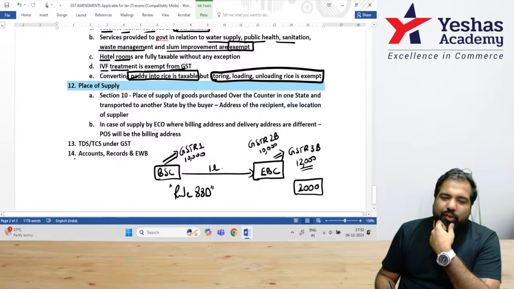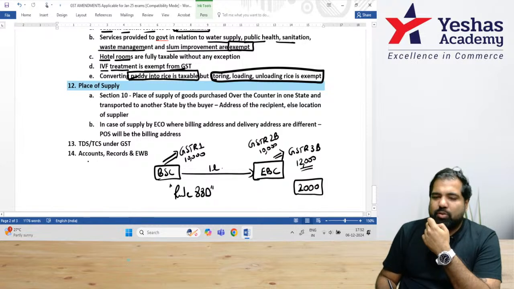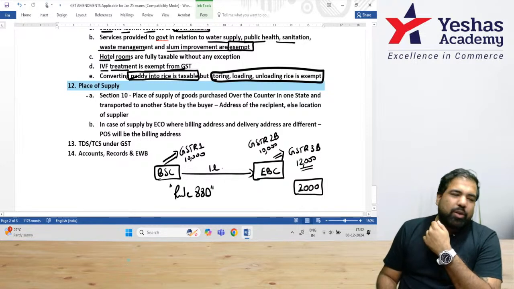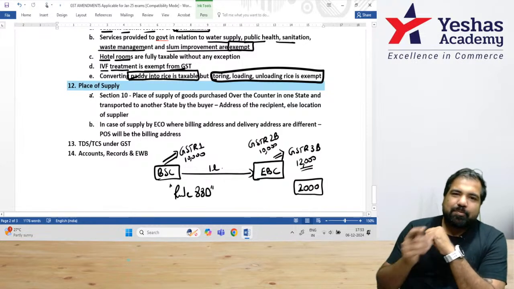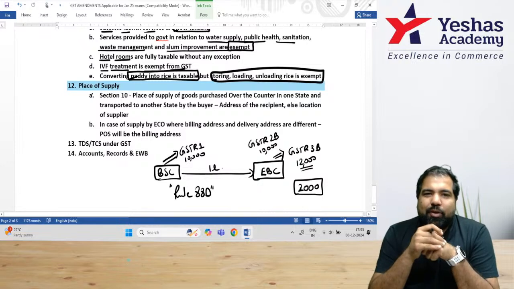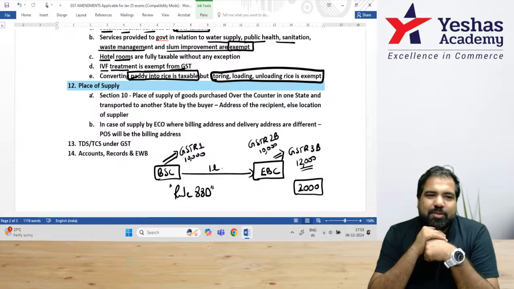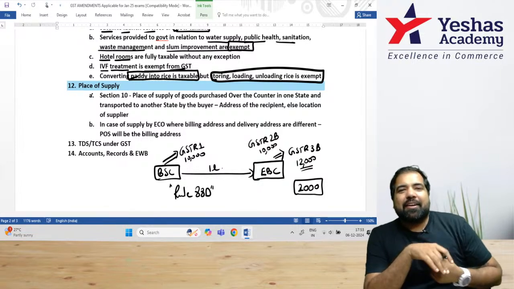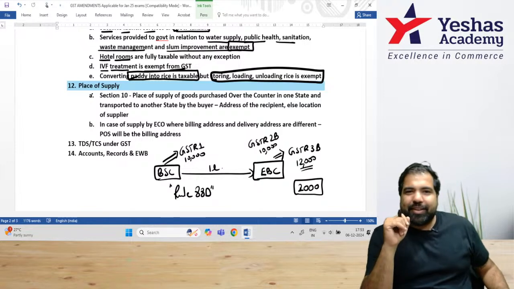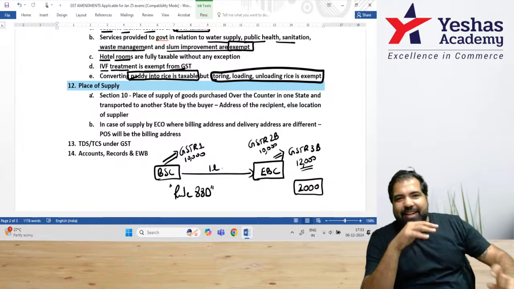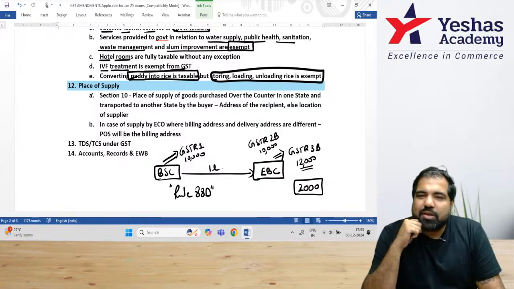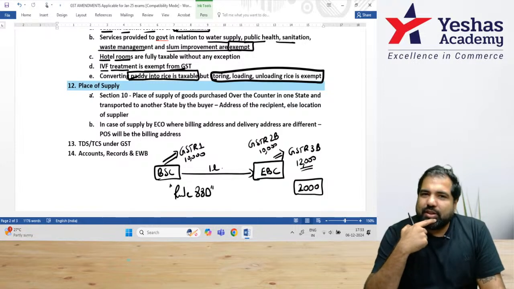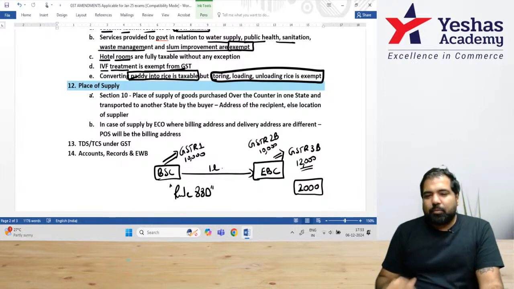Guys, 13 and 14 are not highlighted, but they have no amendments, so I have not even considered them. Only 12th is the last one that we need to discuss. So, guys, everyone happy to go to chapter number 12, which is place of supply. In the fast track course, if place of supply is something that you find challenging, I have covered the entire chapter so nicely in that fast track course. Wait for it to do a nice revision on this chapter called place of supply.